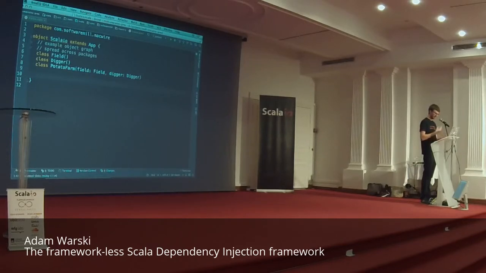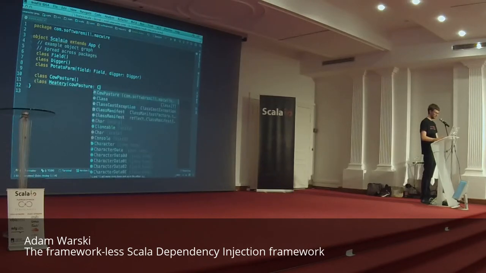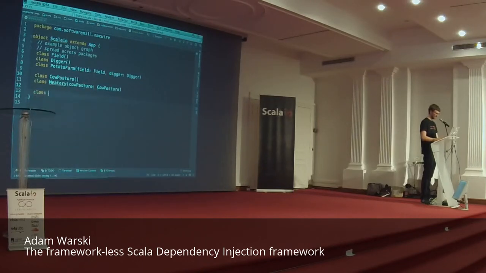So we have the potatoes, now we need the actual steaks. So we have a cow pasture, and we have a meatery, which takes a cow pasture as a dependency. And finally we have a restaurant, which has two dependencies, a potato farm and a meatery. Okay?